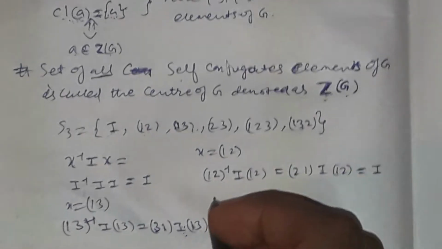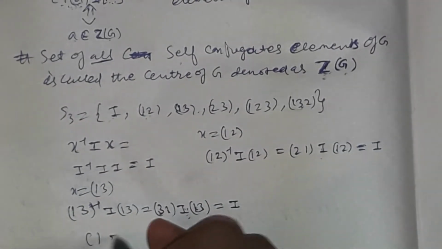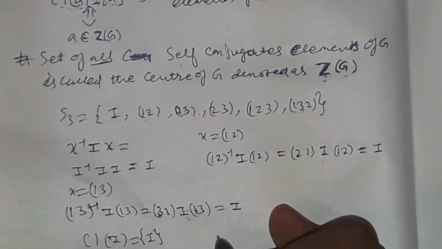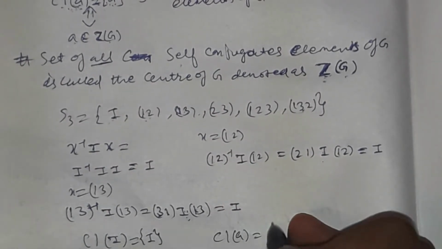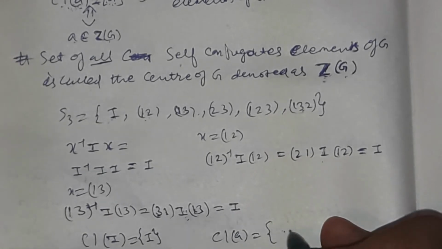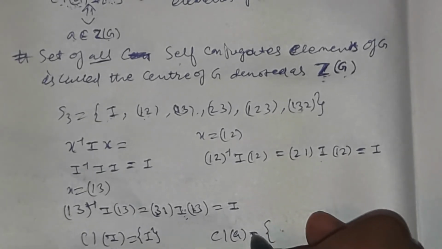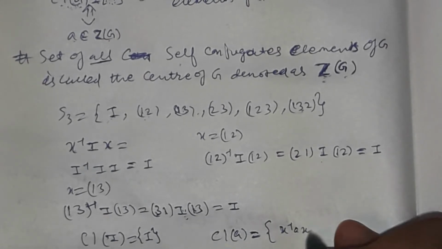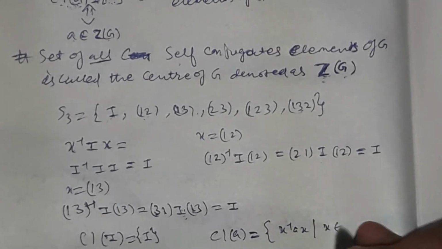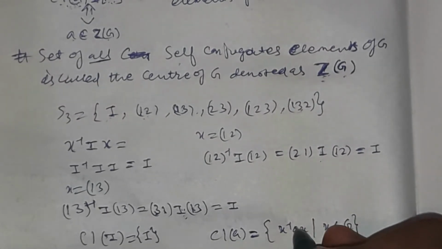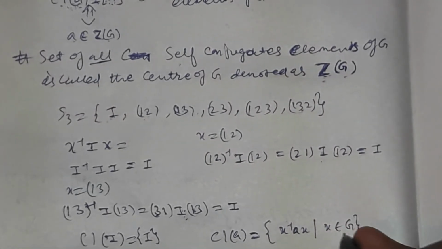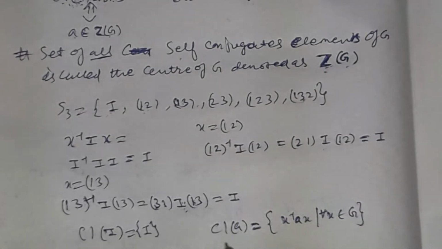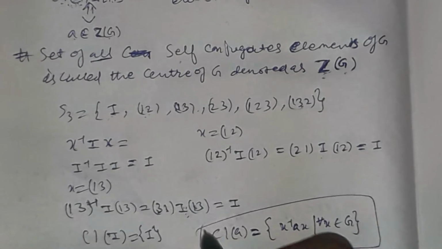The definition of conjugate class is all those elements x inverse e x such that x belongs to G. Okay, e also belongs to G. But here x is arbitrary, for every x in G.